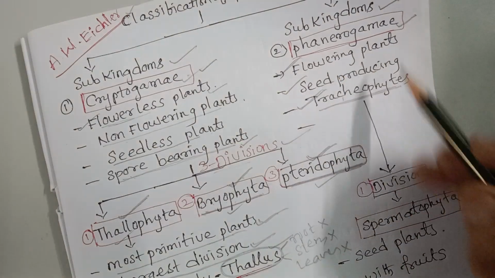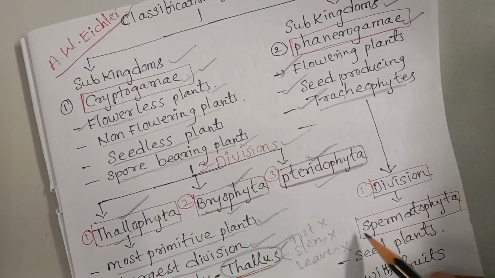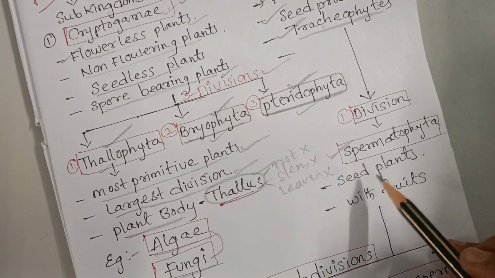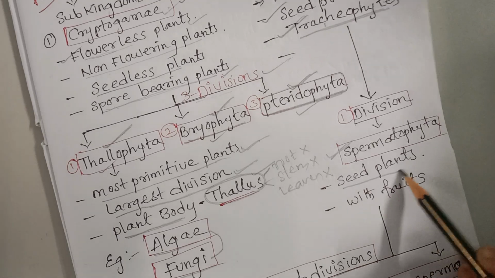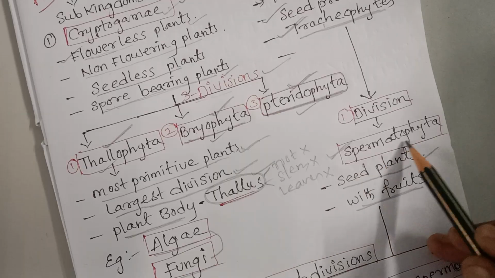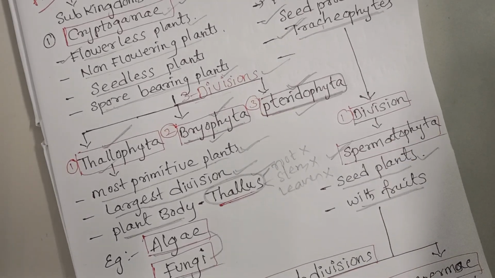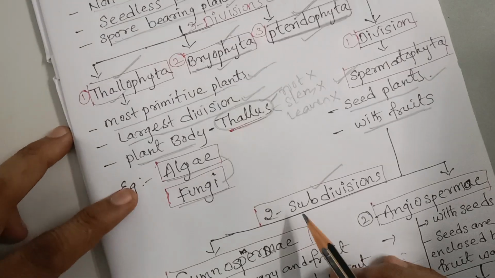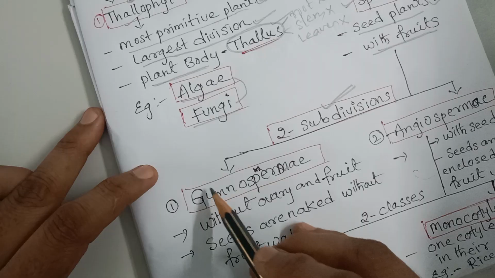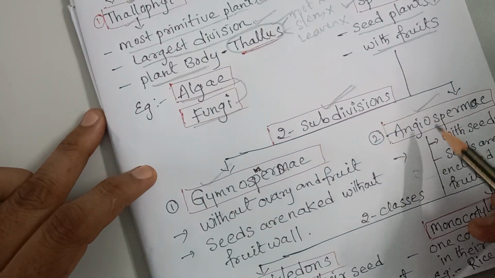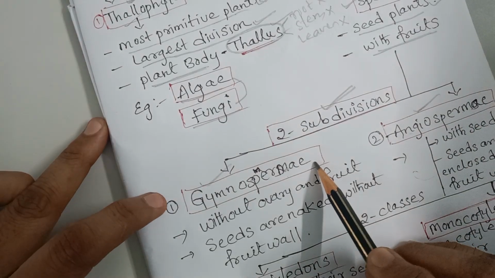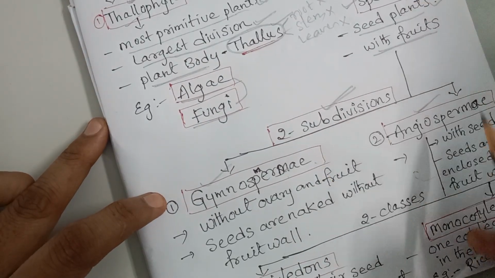Next phanerogamy is classified into only one division, that is Spermatophyta. What are the characteristics of the Spermatophyta? The Spermatophyta plants are seed producing plants with fruits. Next the Spermatophyta division is again classified into two subdivisions. First one is gymnosperm, second one is angiosperm. These two subdivisions are under the division of the Spermatophyta.